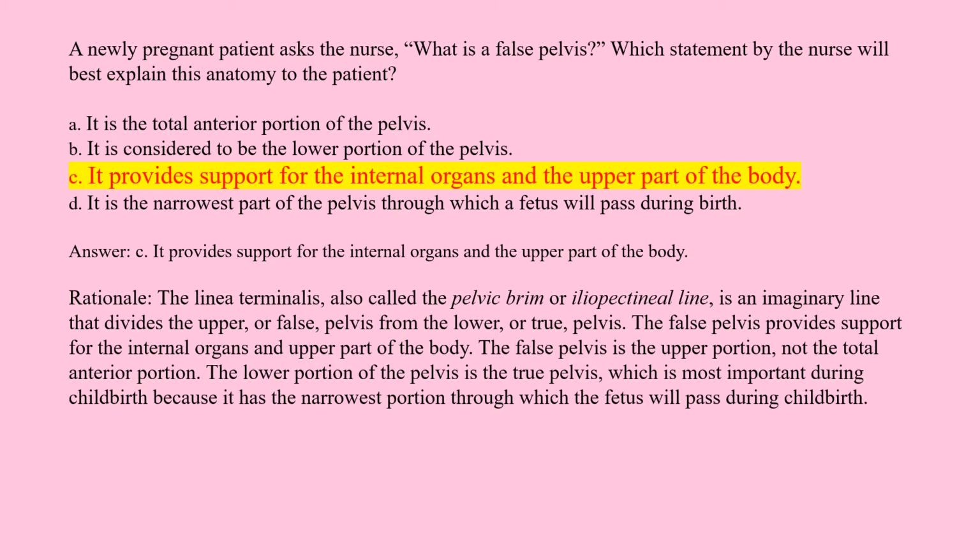Answer: C. It provides support for the internal organs and the upper part of the body. Rationale: The linea terminalis, also called the pelvic brim or iliopectineal line, is an imaginary line that divides the upper, or false, pelvis from the lower, or true, pelvis. The false pelvis provides support for the internal organs and upper part of the body. The false pelvis is the upper portion, not the total anterior portion. The lower portion of the pelvis is the true pelvis, which is most important during childbirth because it has the narrowest portion through which the fetus will pass during childbirth.